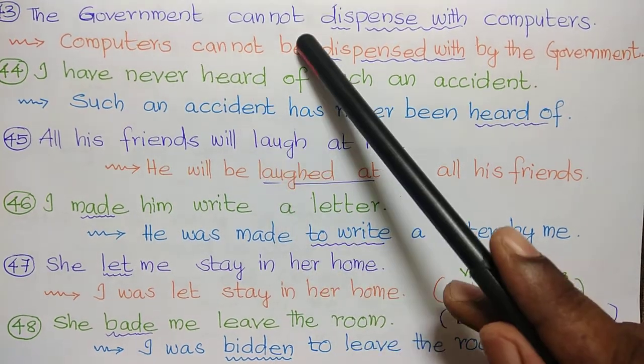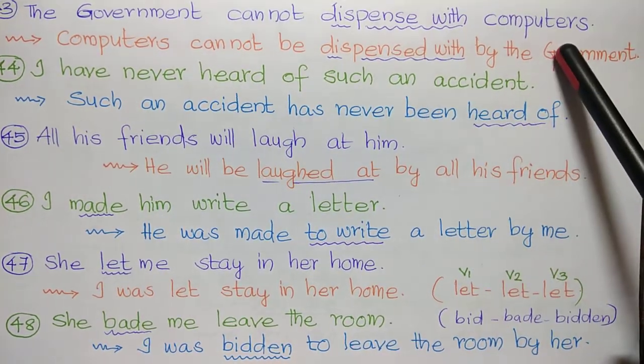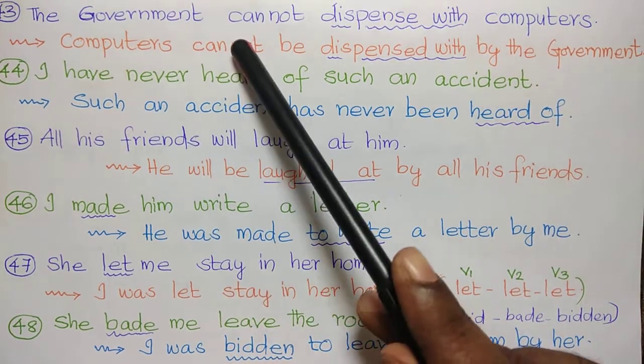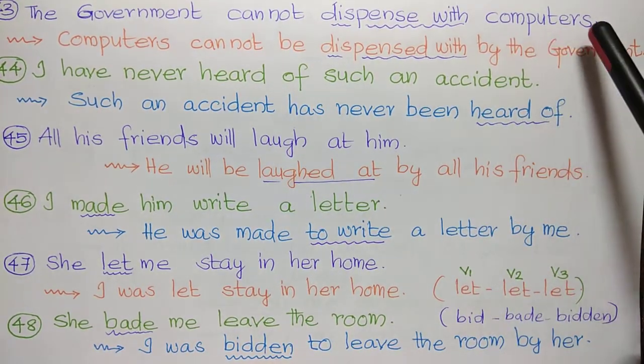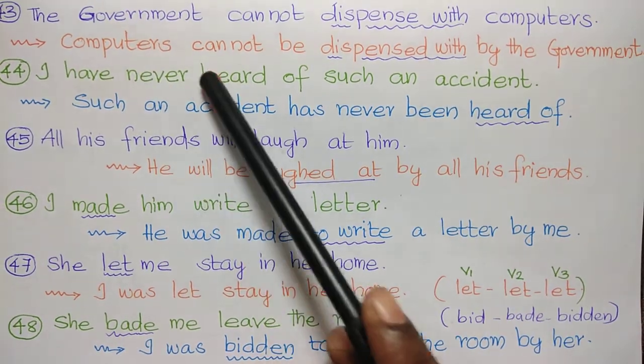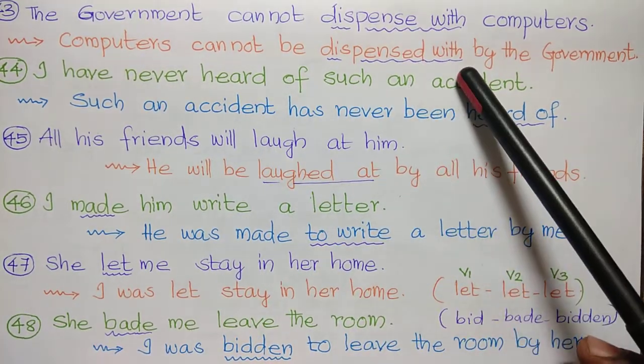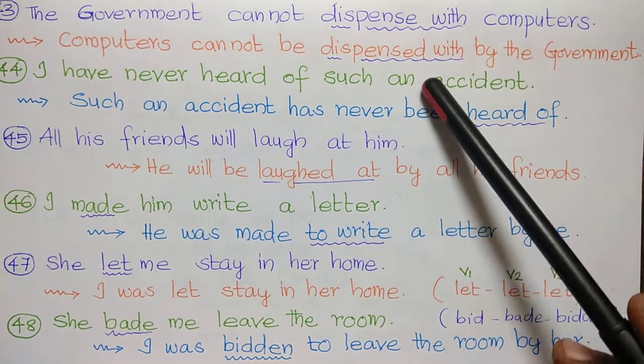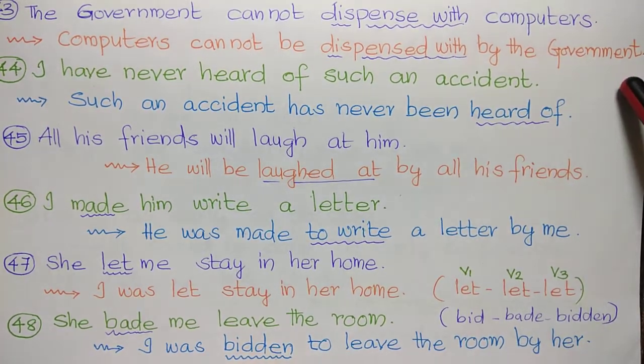The government cannot dispense with computers. Computers is the object. Computers cannot be dispensed with. Dispense with becomes dispensed with by the government.